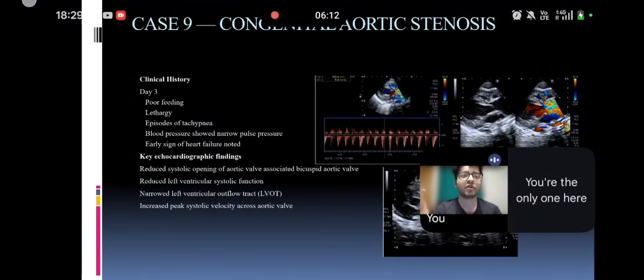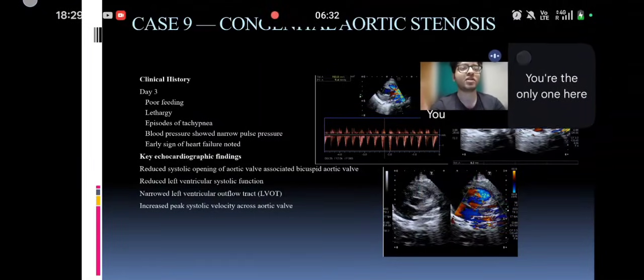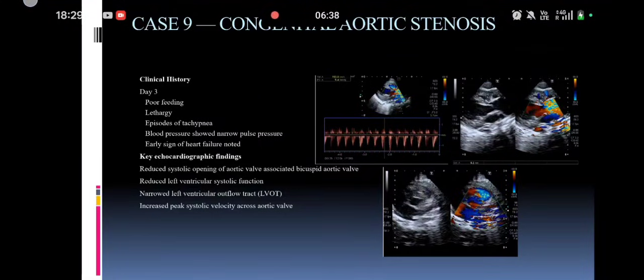Congenital aortic stenosis. Day 3 of life, poor feeding, lethargy, and episodes of tachypnea in the baby with early signs of heart failure. On 2D echocardiography, there was reduced systolic opening of the aortic valve with an incidental finding of a bicuspid aortic valve, as seen on the short axis parasternal view, with a narrowed left ventricular outflow tract on the long axis parasternal view as well.